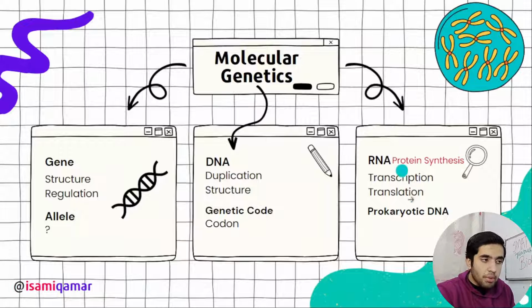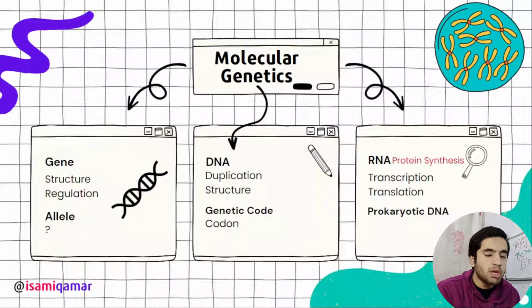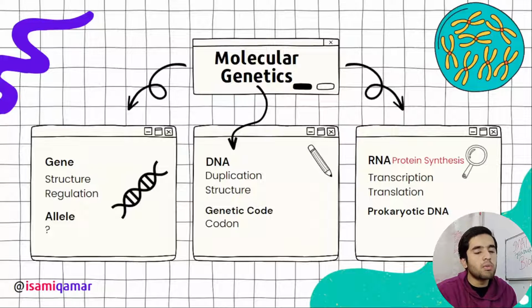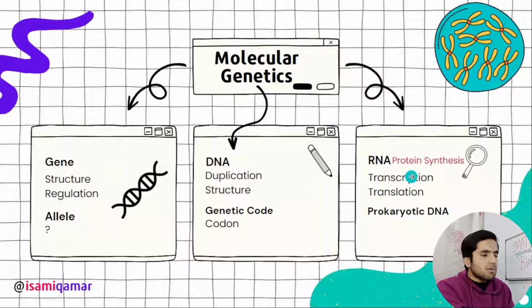Then you have to know about RNA. Similar thing, transcription and translation. This is the central dogma of life. Transcription is from DNA information into RNA information, and then from RNA information into protein is central dogma. DNA to RNA is transcription. RNA to proteins is translation. Yeah, you got me right. Then you need to know what is the difference between prokaryotic DNA, circular and single stranded, all that stuff.